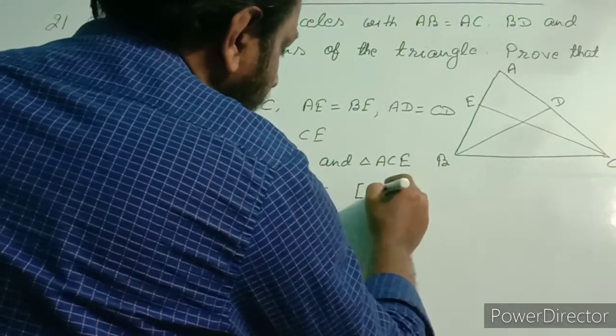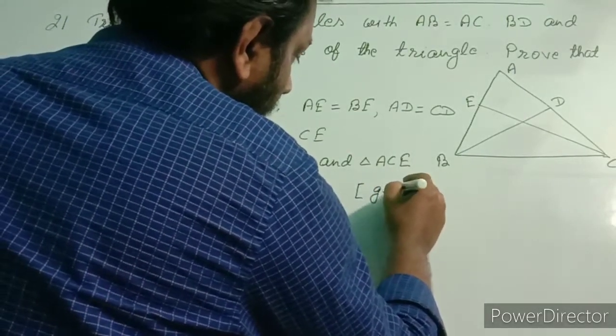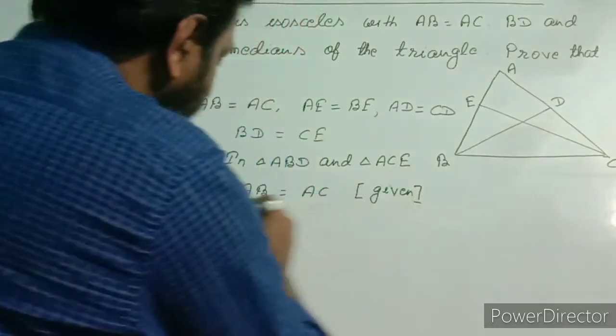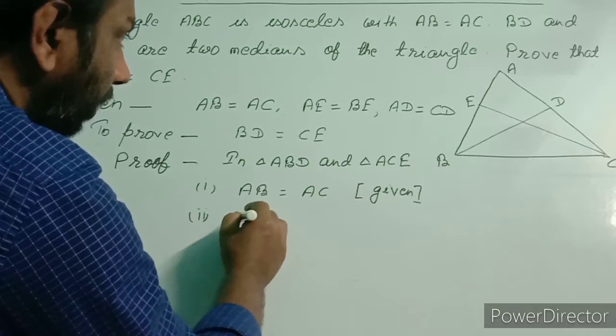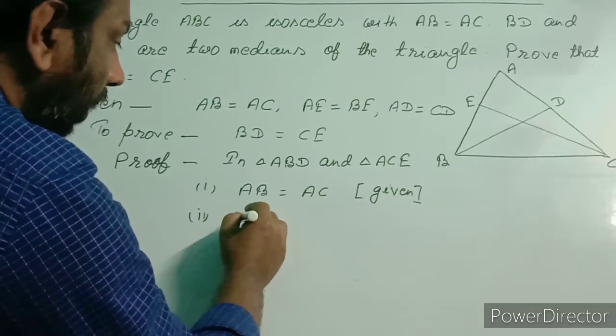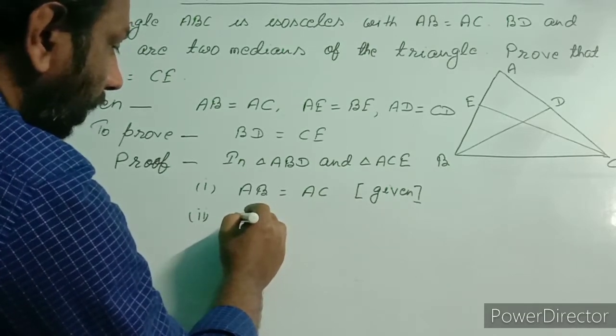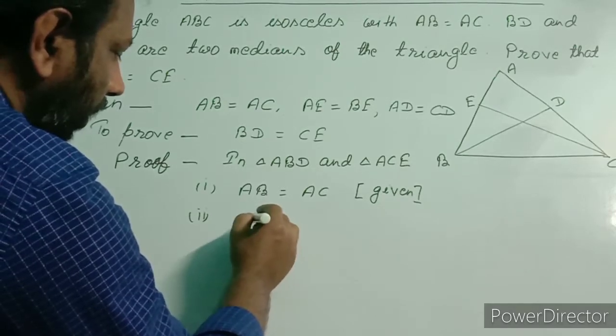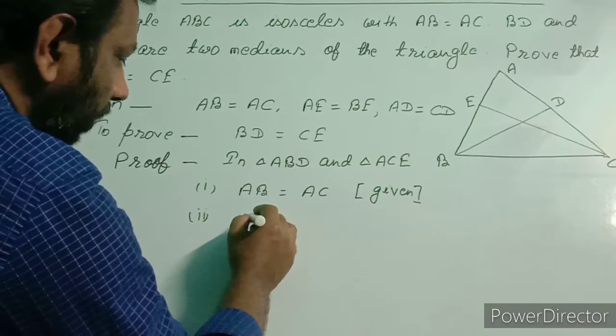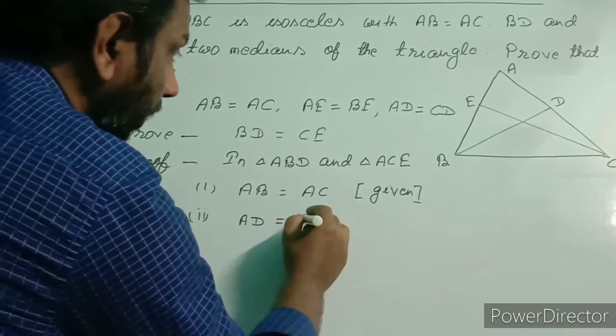Reason we write given. Second condition, AD equal to AE.